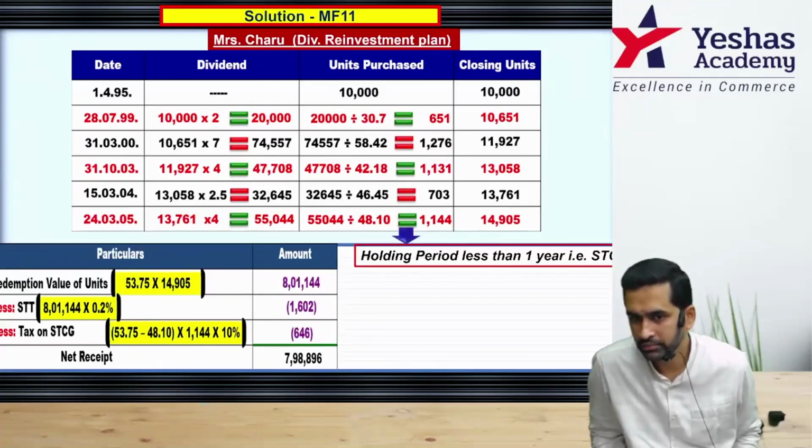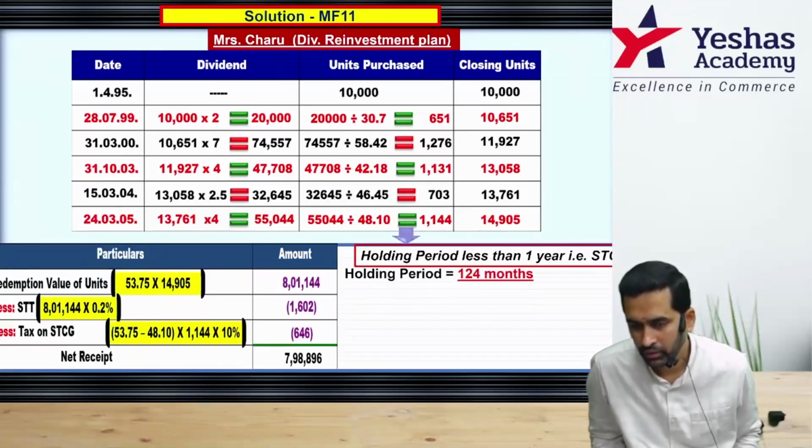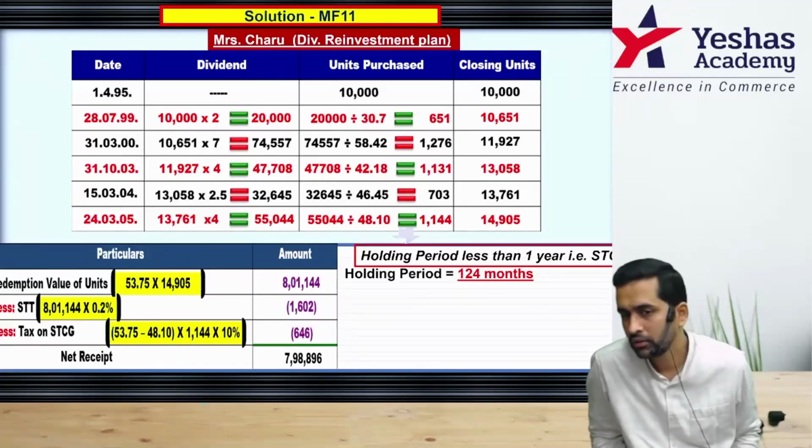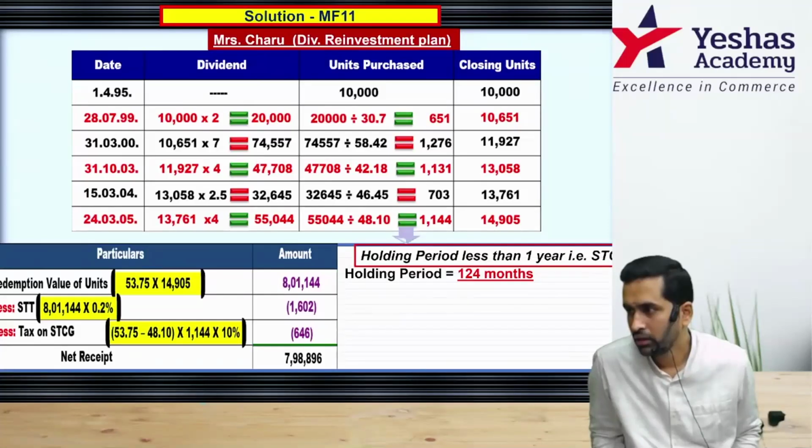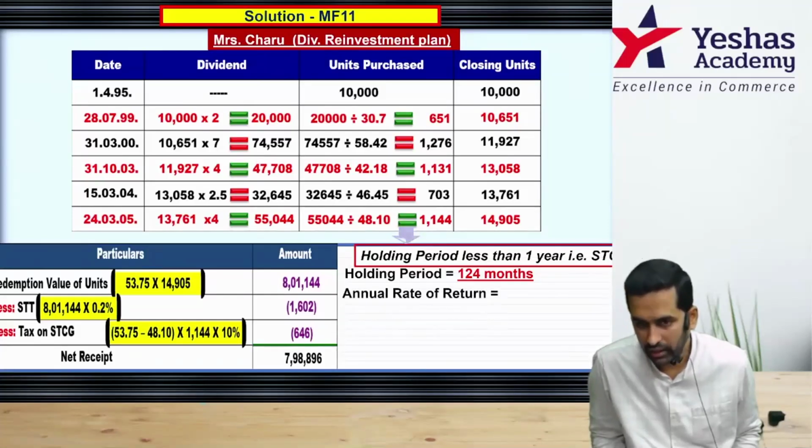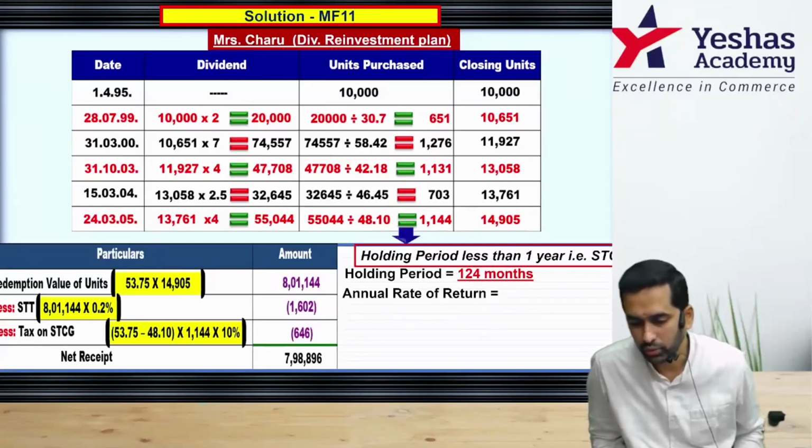Even here, holding period is same, 124 months. There is one possible doubt here. We will discuss. Rate of return. I'll discuss. Annual rate of return is equal to.